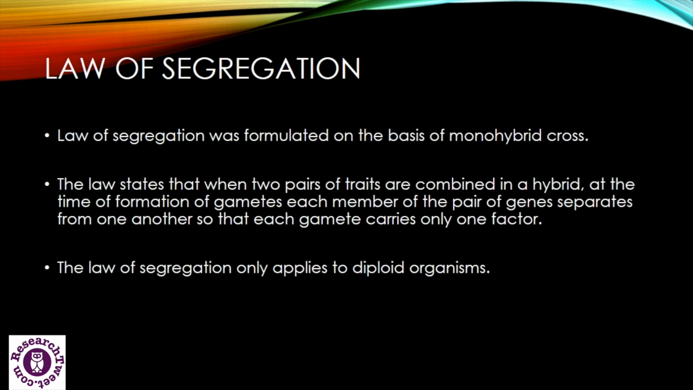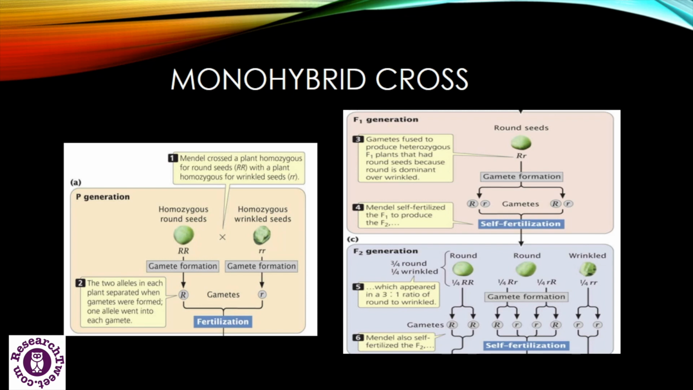The second law of inheritance is named the law of segregation, which is also formulated on the basis of monohybrid cross. The law states that when 2 pairs of traits are combined in the hybrid, the genes are separated from each other so that each gamete carries only one factor. But this is only applicable to diploid organisms which have 2 copies of allele. Let's try to understand with the diagram. Now let's understand the law of segregation, or the monohybrid cross of Mendel, with the help of this diagrammatic representation.